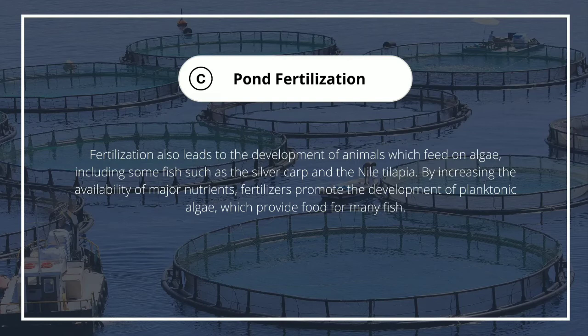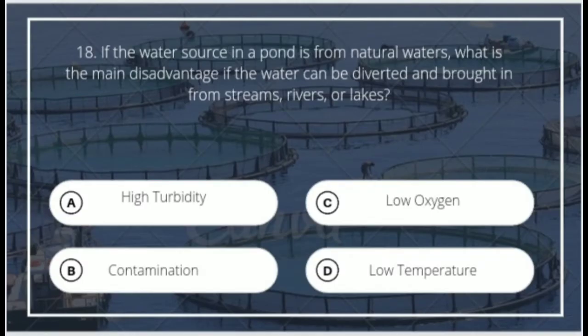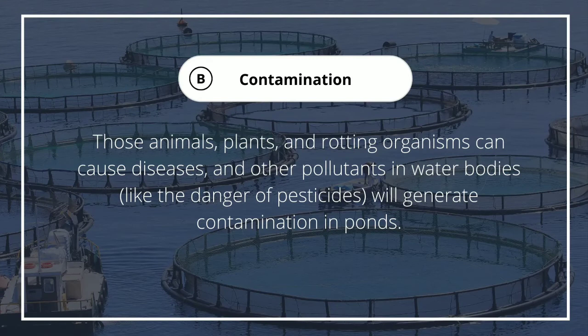By increasing the availability of major nutrients, fertilizers promote the development of planktonic algae, which provide food for many fish. Number 18. If the water source in a pond is from natural waters, what is the main disadvantage if the water can be diverted and brought in from streams, rivers, or lakes? A. High turbidity, B. Contamination, C. Low oxygen, D. Low temperature. Answer is B.